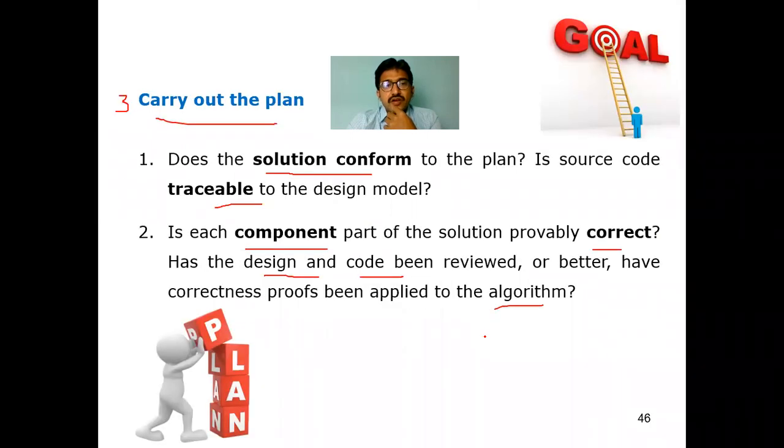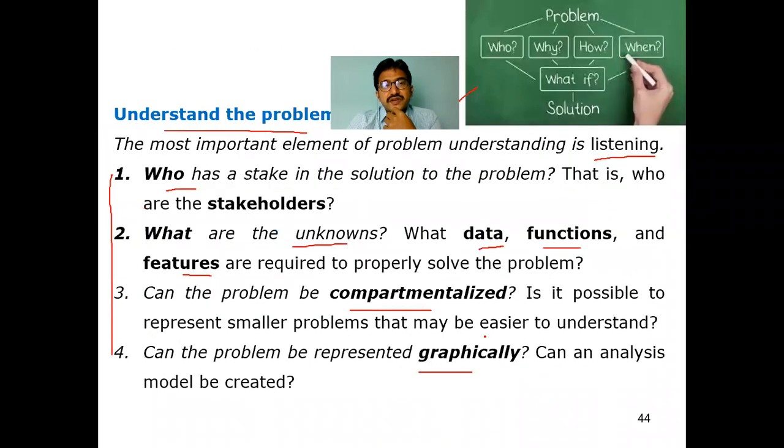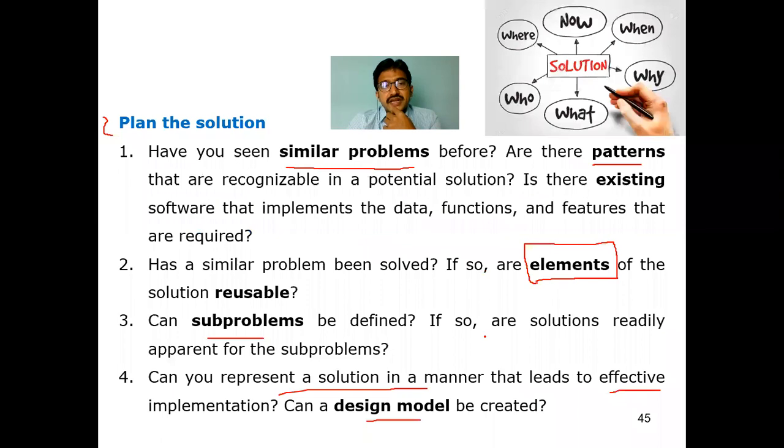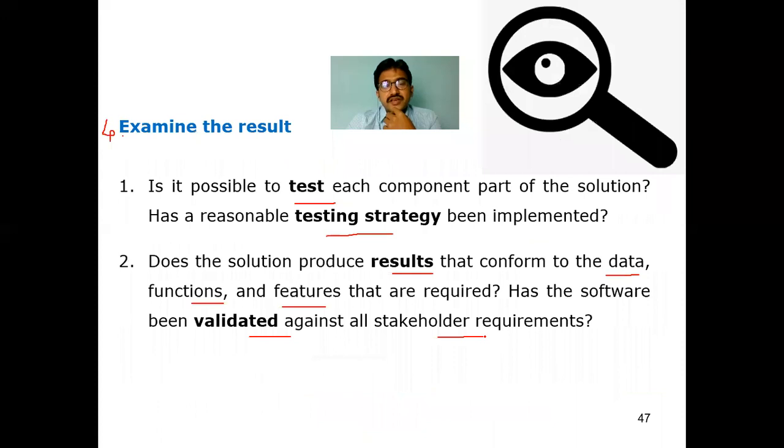So these are the four essences of practices in software engineering practices. The first one, understand the problem. Second, plan the solution. Third, carry out the plan. Fourth, examine the result. Clear?